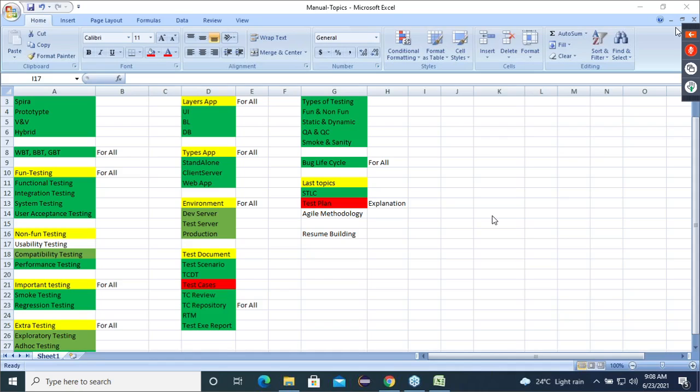Next point. Overall, the application stability is decided based on the test execution report only.